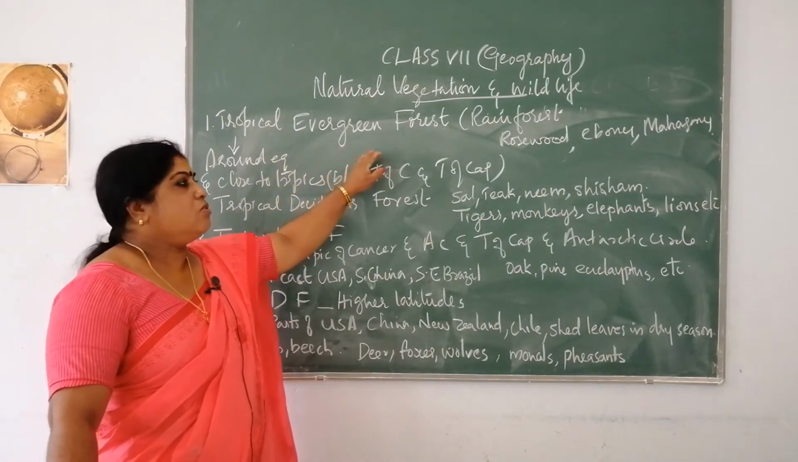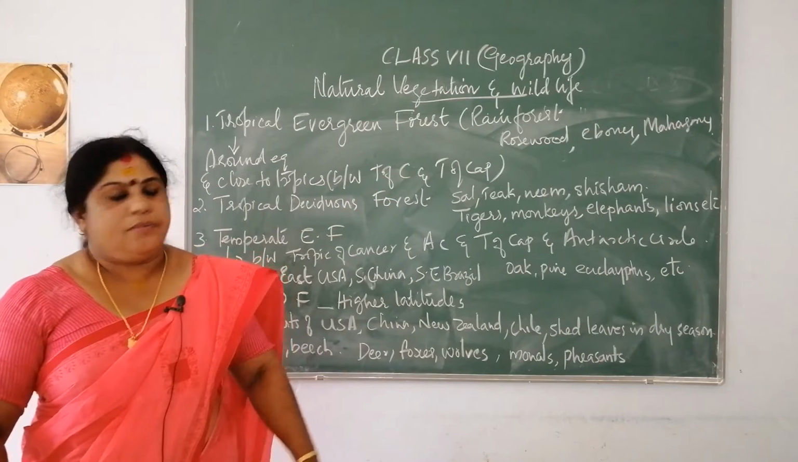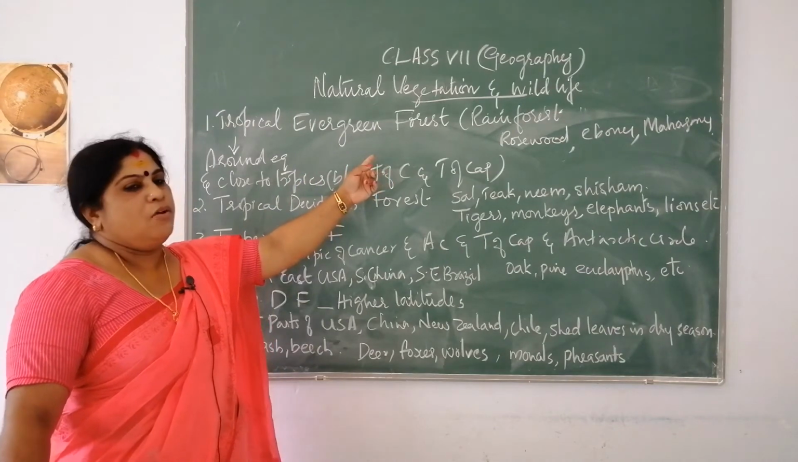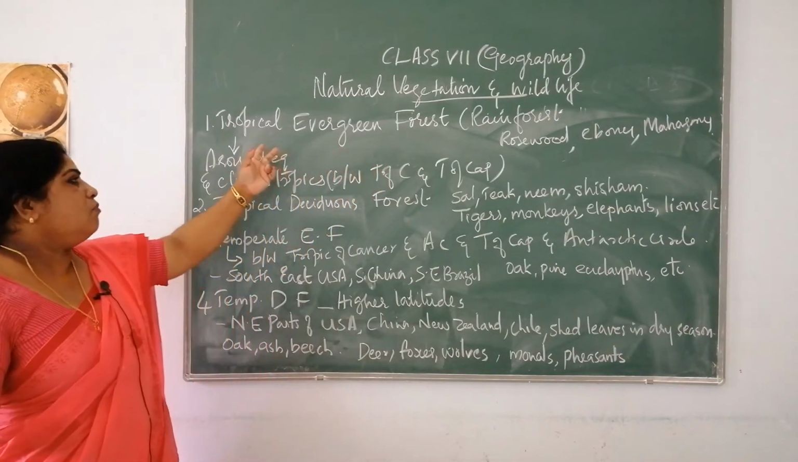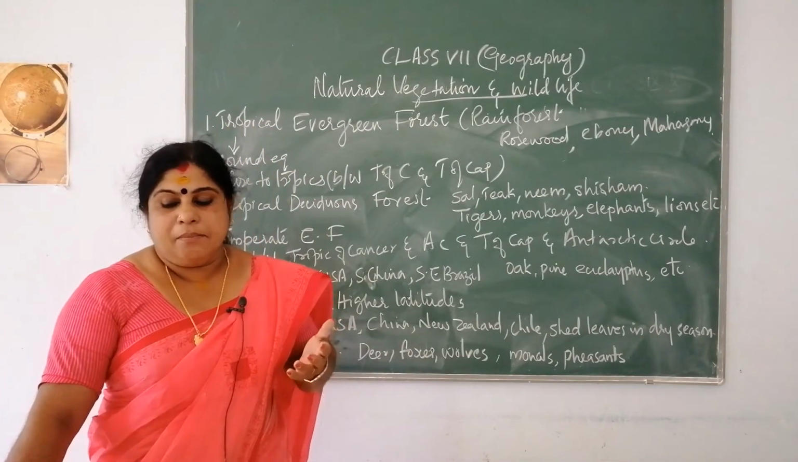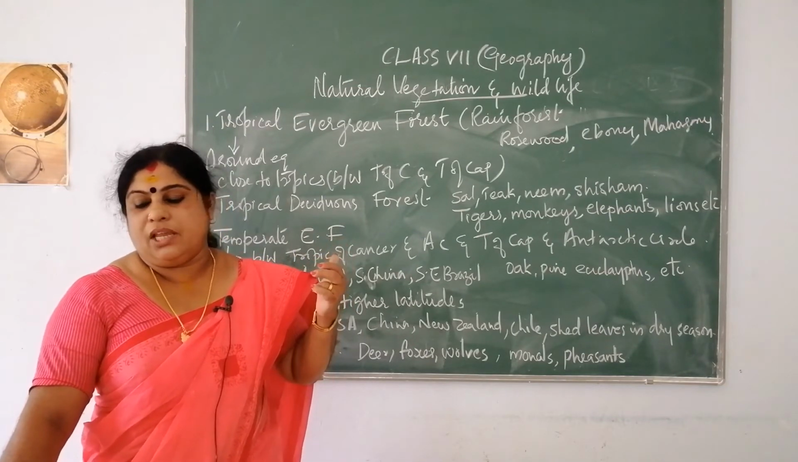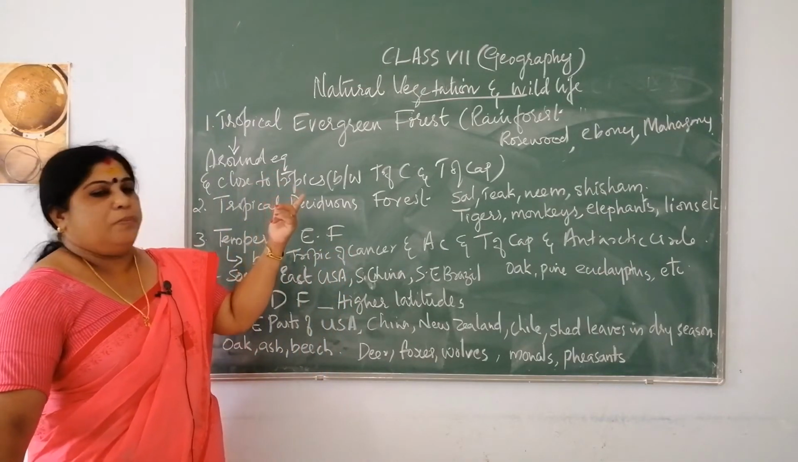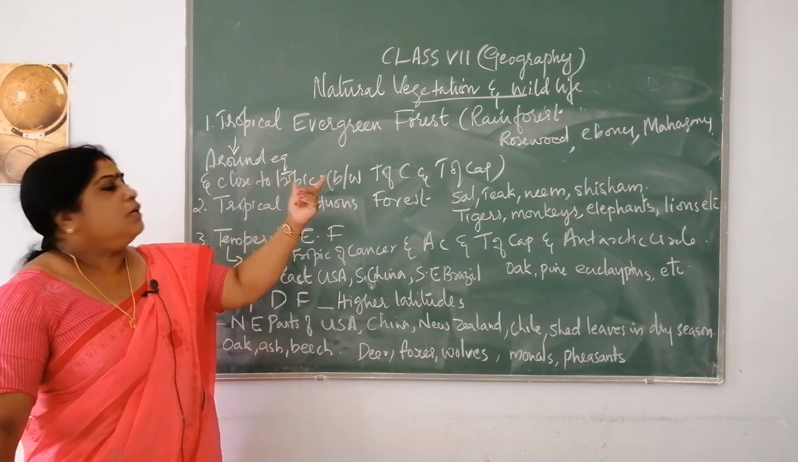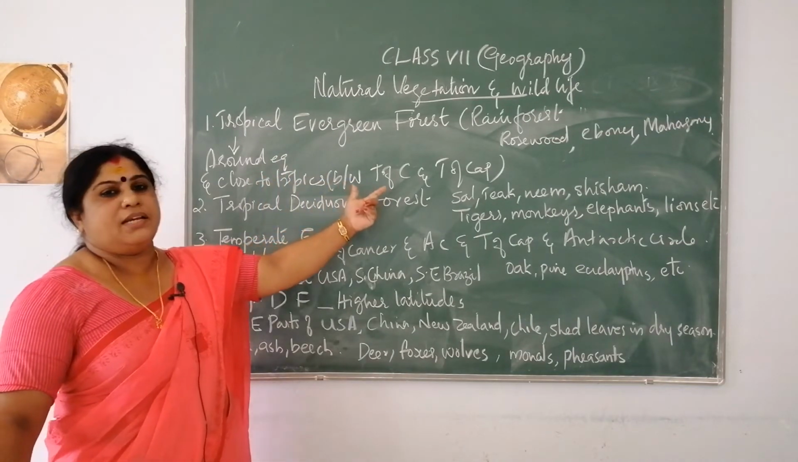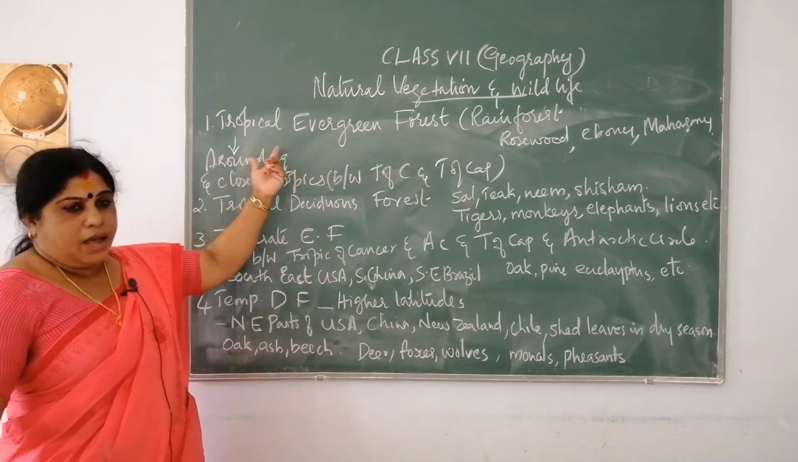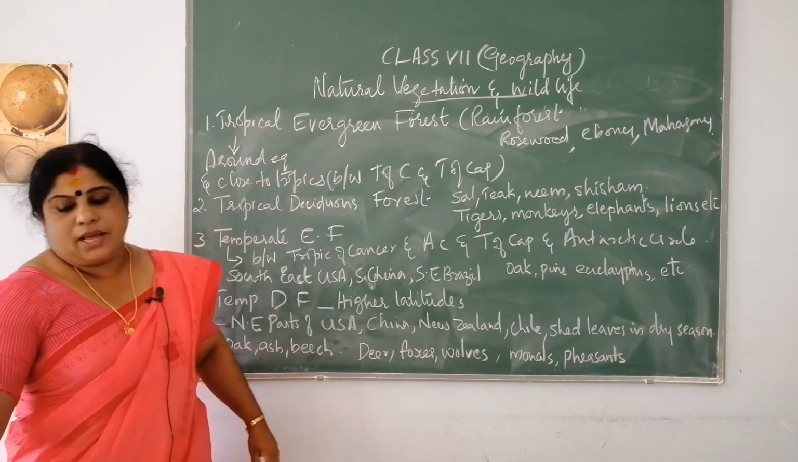Tropical evergreen forest, also called rain forest. First we will divide the term: what do you mean by tropical, what is evergreen and what do you mean by forest? Then it will be easy for you to understand the meaning of tropical evergreen forest. Tropical means the regions which lie around the equator and close to the tropics, that is between the Tropic of Cancer and the Tropic of Capricorn. Areas from the equator to the Tropic of Cancer and from the equator to the Tropic of Capricorn have tropical evergreen forest, also known as rain forest.